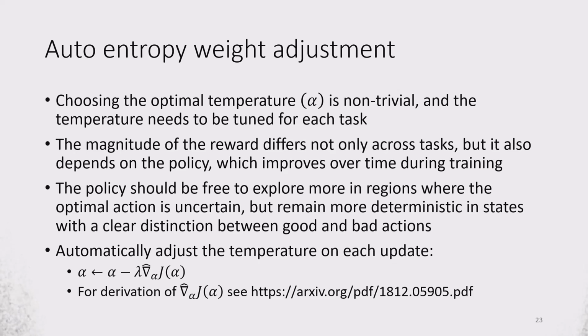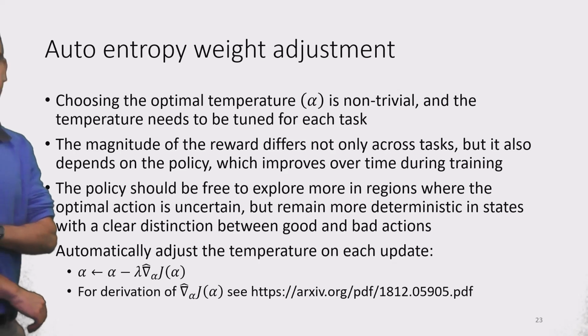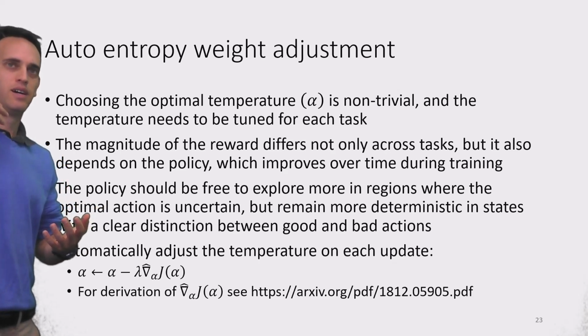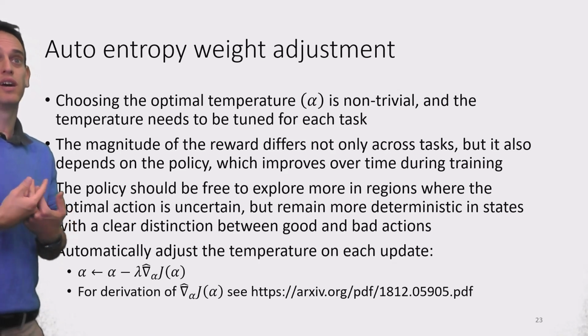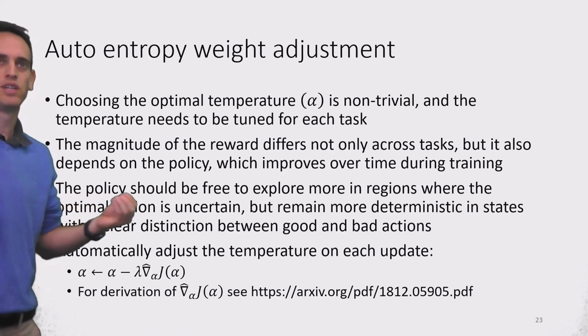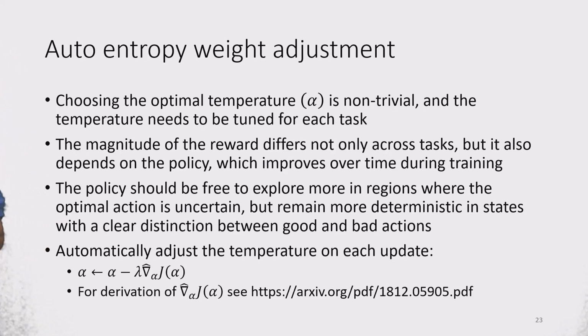The policy should be free to explore more in regions where the optimal action is uncertain, but remain more deterministic in states with a clear distinction between good and bad actions. So this tells us that it's not only that the temperature should change between tasks and as the policy evolves, but it also needs to be considered differently in different regions of the state space.